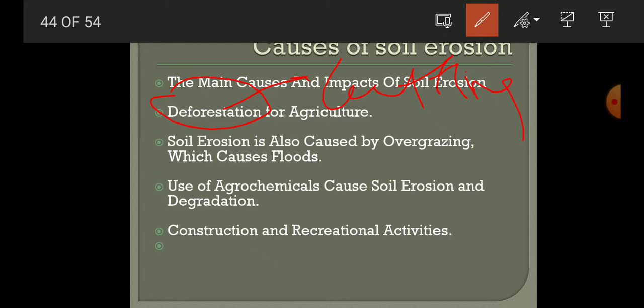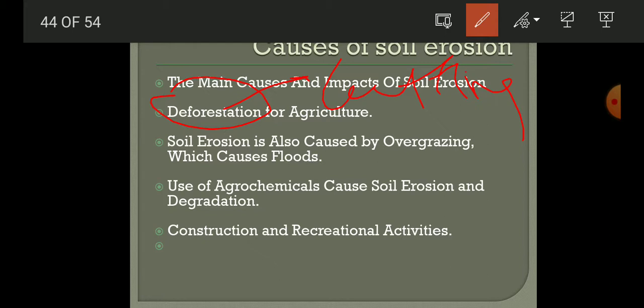Okay, that is what happens in a flood. So this also happens when there is deforestation. Okay, and nowadays deforestation is happening more and more for the construction of buildings and roads.